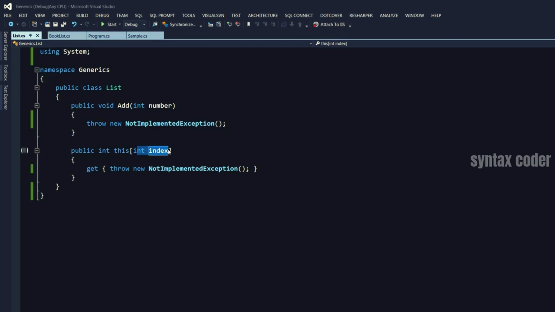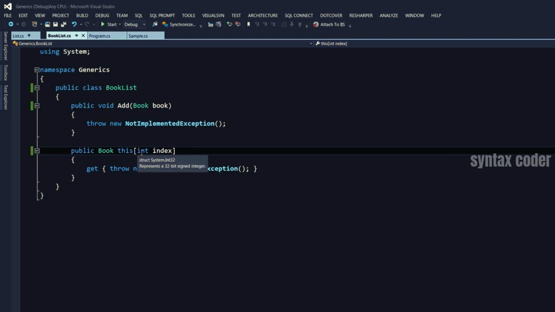Now, if you wanted to store books in a list, obviously this class wouldn't work. So we had to go and create a class like this. Call it book list with a method called add, a parameter called book, and similar indexer. Now the problem here is for every type we have to create a separate list. And this is a lot of code duplication and not productive. Plus, if there is a bug, we have to fix it in multiple places. So one solution to fix this is to use a list of objects, something like this.